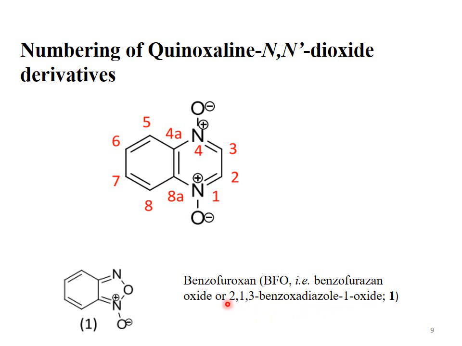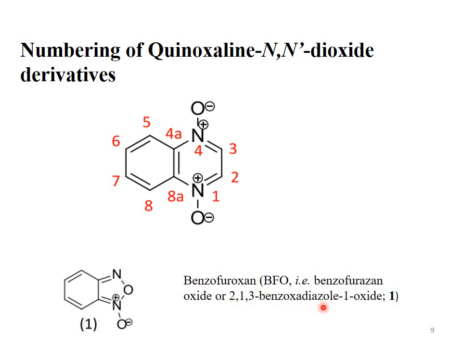This is our starting material, the benzofuroxan. Shortly we say it's BFO. Specifically its name is benzofuroxan oxide, or 2,1,3-benzoxadiazole 1-oxide. Here the cationic nitrogen, that is the quaternary nitrogen, is position 1. So in the reactant numbering, the cationic nitrogen is always at number 1, the oxygen at number 2, and the neutral sp2 nitrogen at number 3.